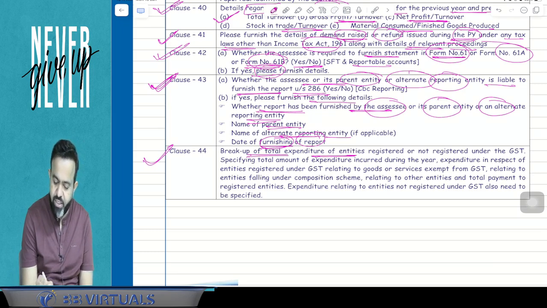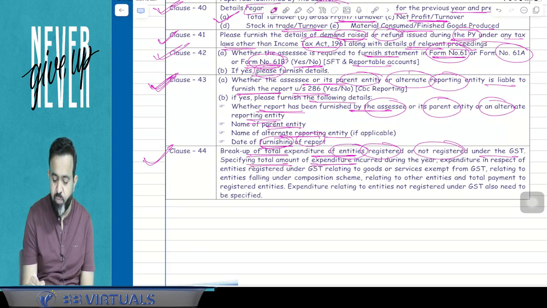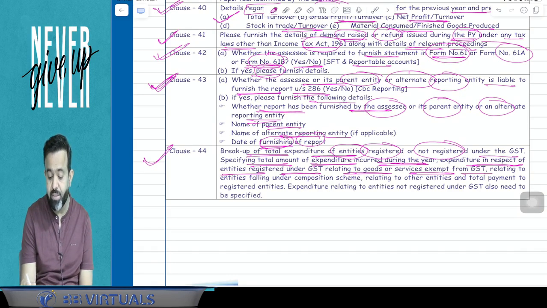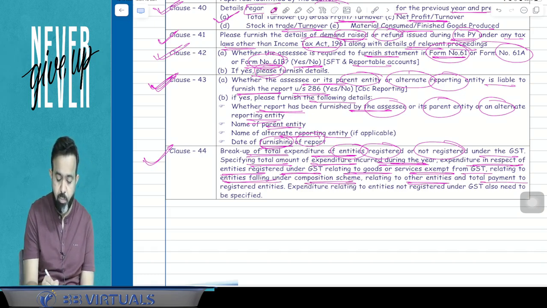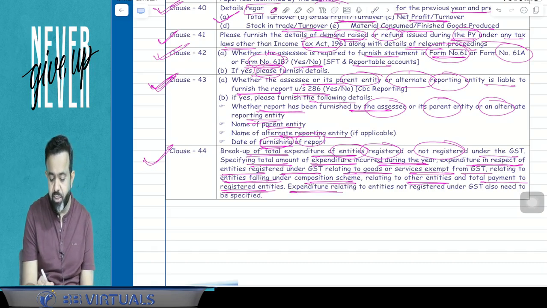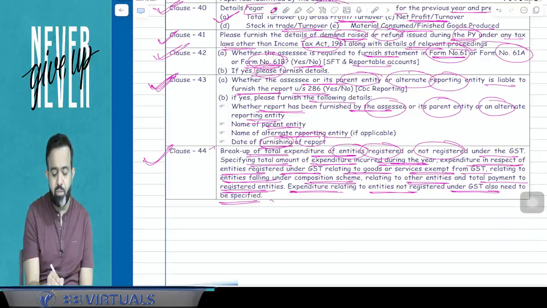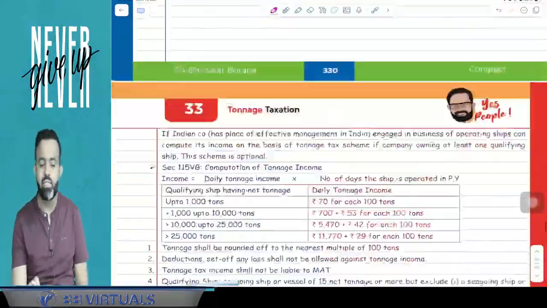Breakup of total expenditure of entities registered and not registered under GST, specifying the total amount of expenditure incurred during the year, expenditure in respect of entities registered under GST relating to goods or services exempt from GST, relating to the entities falling under the composition scheme, relating to other entities, and total payment to registered entities. Expenditure relating to entities not registered under GST also needs to be specified. So this is about your expenditure breakup.